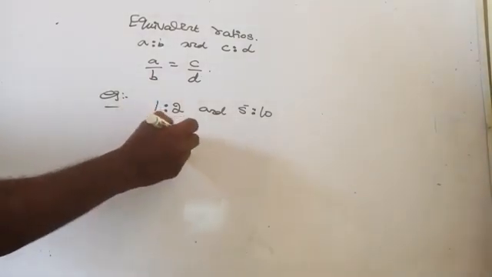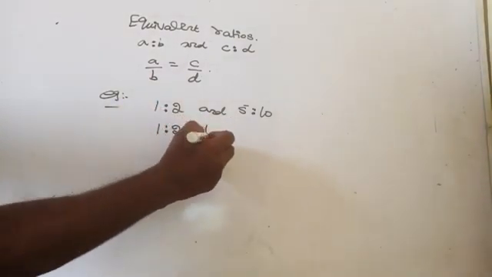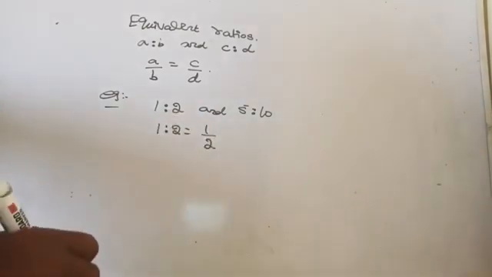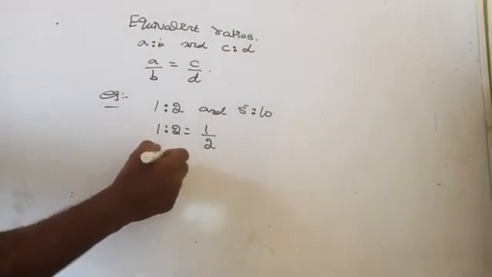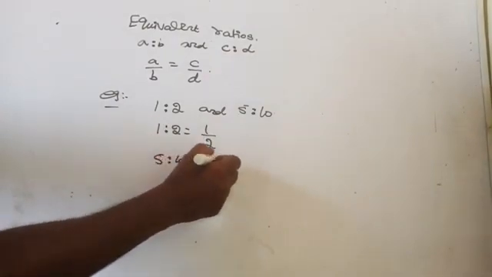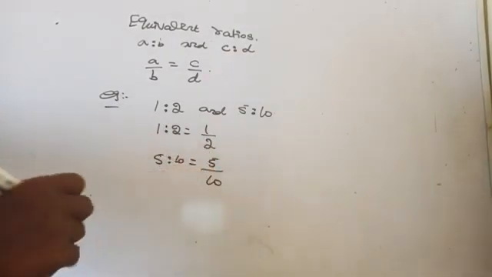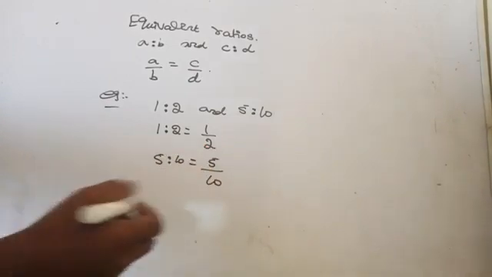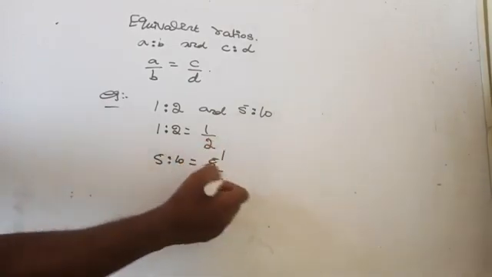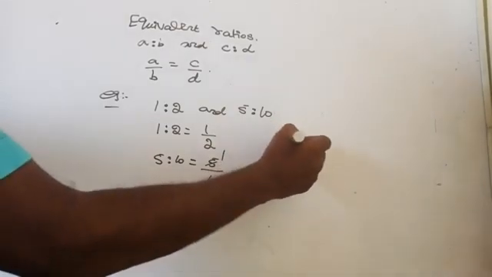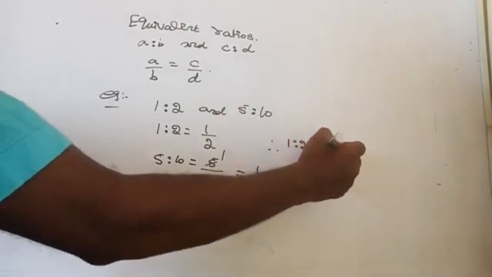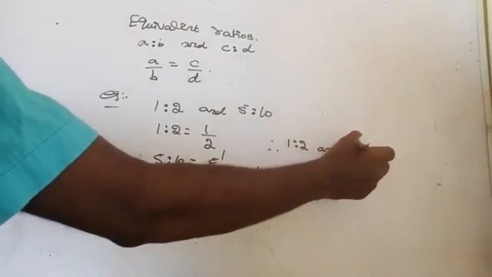A is to B can be written as A by B. So 1:2 can be written as 1/2. Am I right here? Then 5:10 can be written as 5/10. Here you can reduce it to the lowest form. It goes with the 5 table: 1 5 is 5, 2 5s are 10. So that is equal to 1:2. Therefore, 1:2 and 5:10 are equivalent ratios.